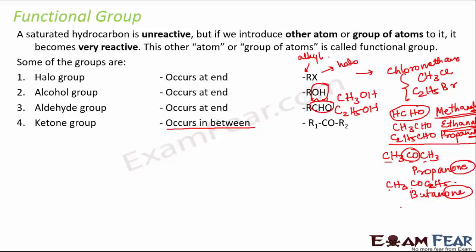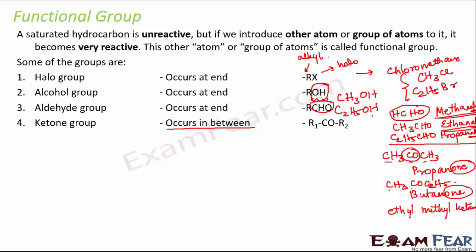Basically the order will be based on alphabet. We will name both the alkyl groups attached to the carbonyl group. This CO is called the carbonyl group, and then the suffix ketone will be added. The alkyl groups will be arranged alphabetically. So methyl, ethyl, alphabetically E comes first. So we will name it as ethyl methyl ketone.